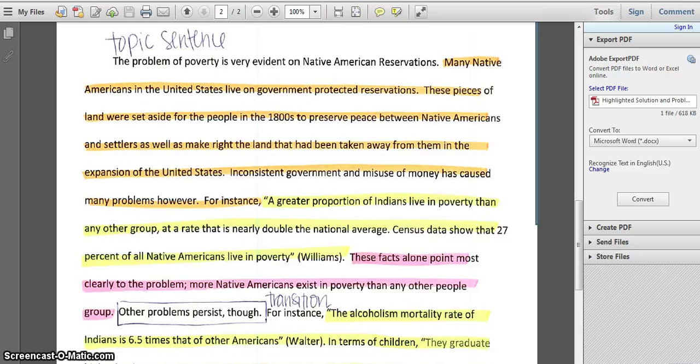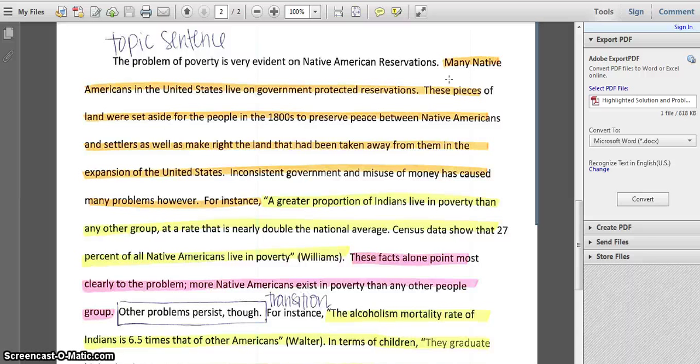So when I transfer that into a paragraph, the first thing I'm going to do is state a really strong topic sentence. The problem of poverty is very evident on Native American reservations. So I want my readers to know very specifically that this paragraph is about a problem, and this problem is poverty. And so then what I tried to do is assume that my readers didn't know anything about Native Americans, and I just gave some background on why they live the way they do.